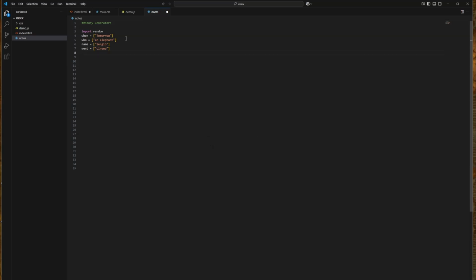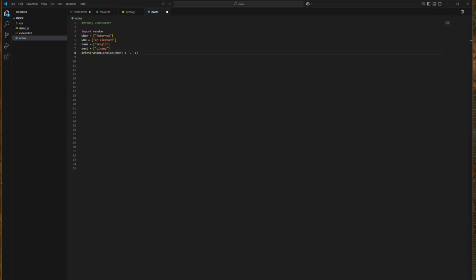And what you're going to have to do is, when you print, you are going to print random dot choice when, put a plus sign, quotes, quotes, comma, plus, and you just keep going with it.